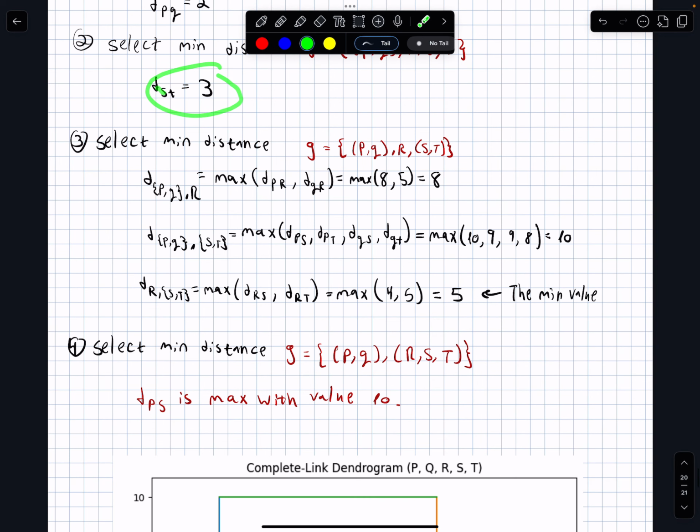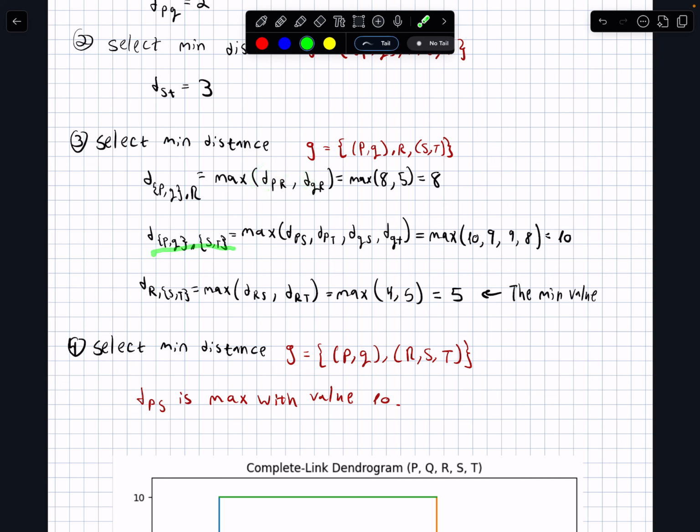And now we can see that in action: we select the minimum distance, but from the maximum distance within the groups. So here are the groups, and we have P and Q to R, P and Q to S and T, and S and T to R. So the distance between P and Q to R is the maximum between the distance between P and R and Q and R. So the maximum is 8.